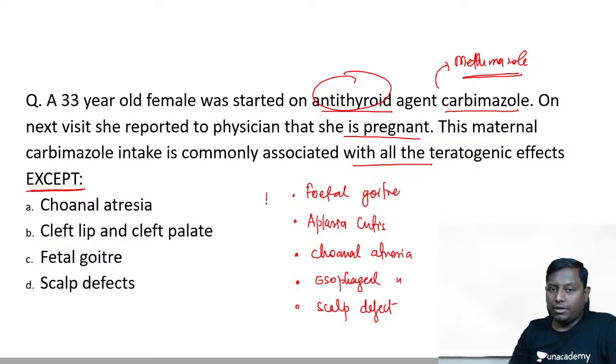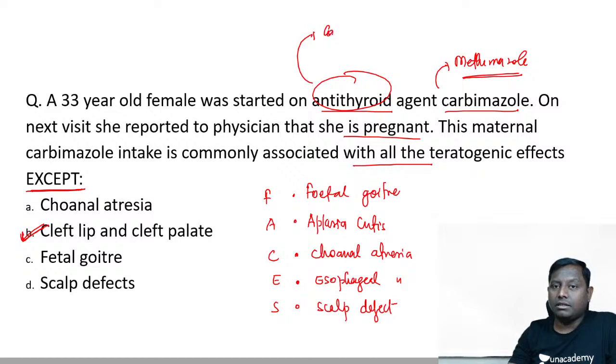So you can remember it very easily by the mnemonic FACES: fetal goiter, aplasia cutis, choanal atresia, esophageal atresia and scalp defect. Cleft lip and palate is usually associated with anti-epileptic drugs, like let's say phenytoin, very commonly associated.